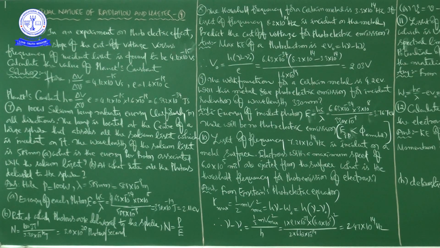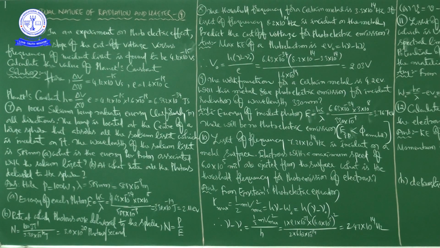Here we need to find two things. A is, what is the energy per photon associated with the sodium light? B is, at what rate are the photons delivered to the sphere? So in one case we have to find the energy per photon associated with sodium light. Next, we have to find the rate at which photons are delivered to the sphere. Two things we have to find.